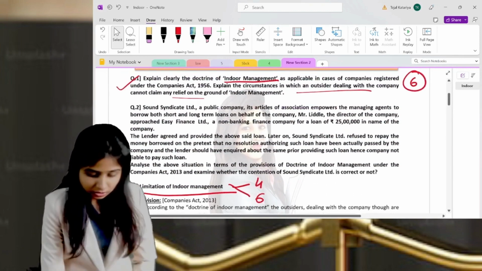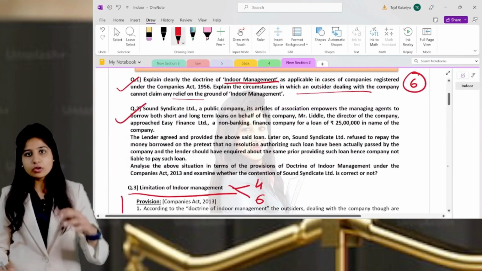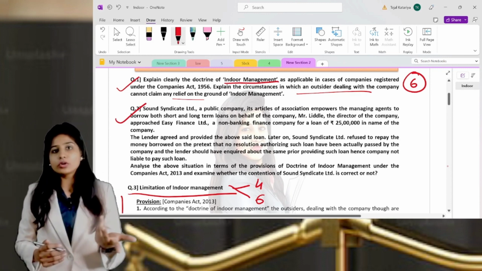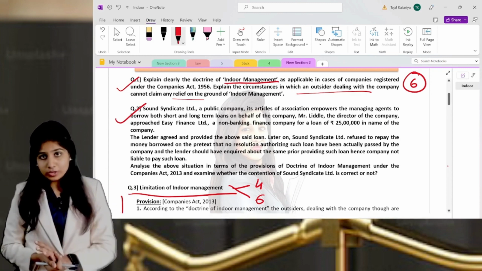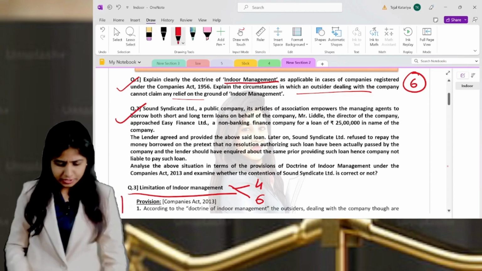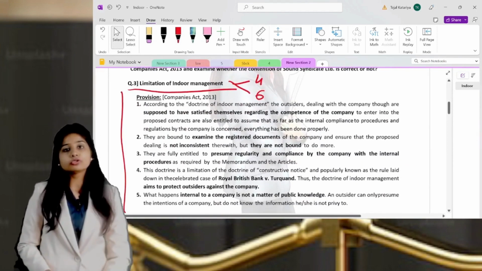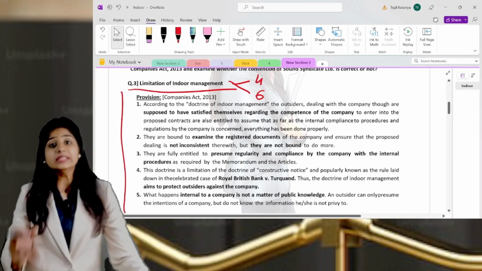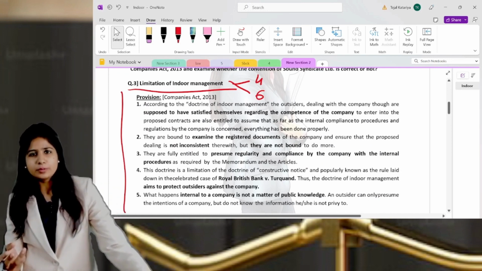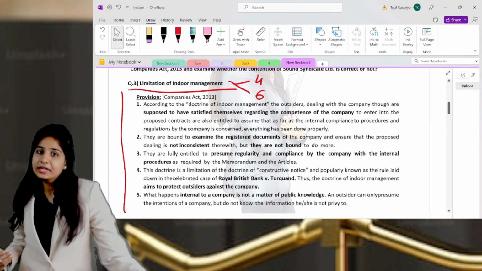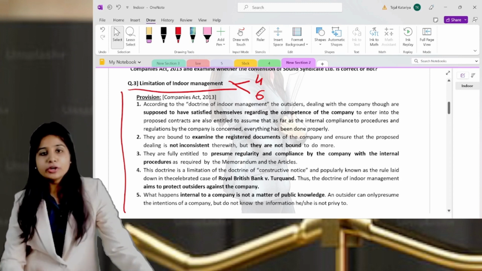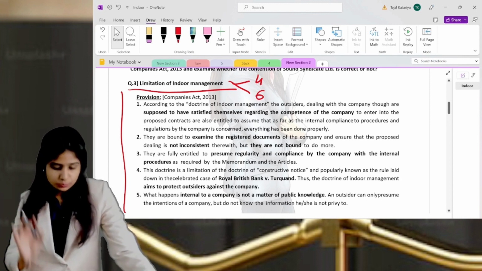The second question is basically a case study based question. The first and third are straightforward, but if you get a case study based question on indoor management, then you're supposed to write the provision also. And if that case study needs any explanation of limitation, then only write limitation. Otherwise, these 5 points of provision are more than sufficient.